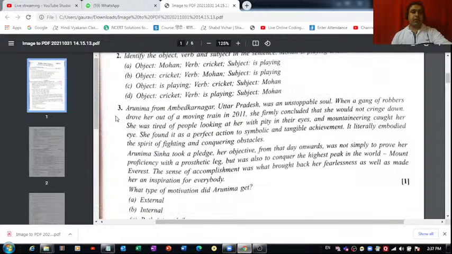Question number 3 is Arunima from Ambedkar Nagar, Uttar Pradesh was an unstoppable soul. When a gang of robbers drove her out of a moving train in 2011, she firmly concluded that she would not cringe down. Right? She'll not come down. She was tired of people looking at her with pity in her eyes, and mountaineering caught her eye. She found it as a perfect action for symbolic and tangible achievement. It literally embodied the spirit of fighting and conquering obstacles.